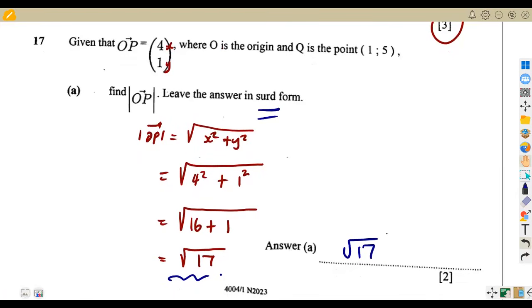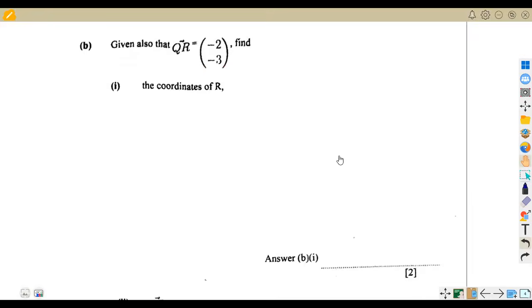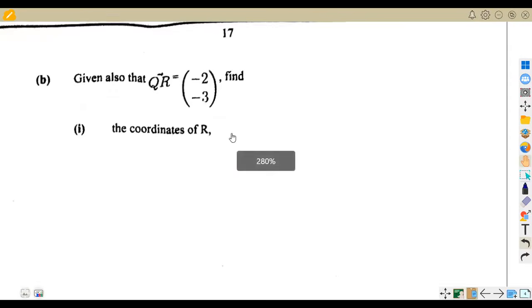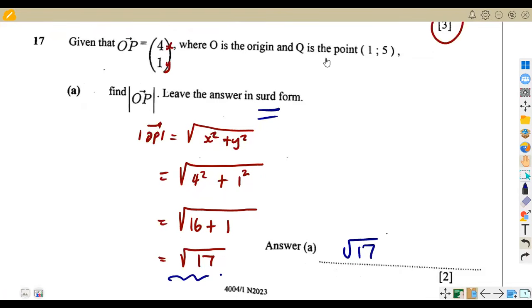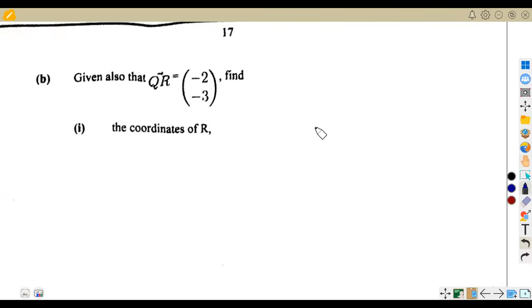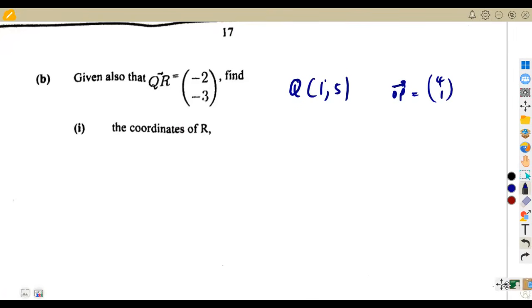Let us check the other part on the same question 17. We are given QR in this case. Find the coordinates of R. Take note, before we are given the point Q. The point Q is 1, 5, remember that. The point Q was given as 1, 5, and we had vector OP, which was given as 4, 1. So in this case, we are now to find the coordinates of R.